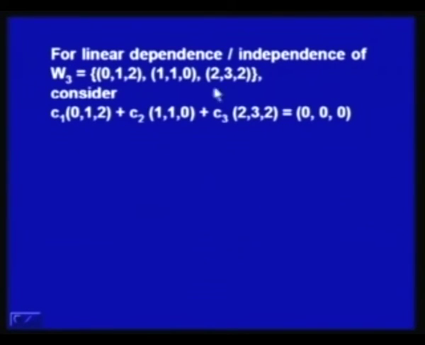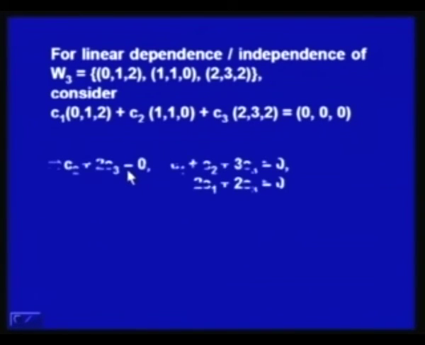Again, we repeat with the third vector: (0, 1, 2), (1, 1, 0) and (2, 3, 2) is the W3, and then we check whether they are linearly independent or not. So, we consider C1(0, 1, 2) plus C2(1, 1, 0) plus C3(2, 3, 2) is equal to (0, 0, 0) as a linear combination, and solving it we will have these 3 equations.